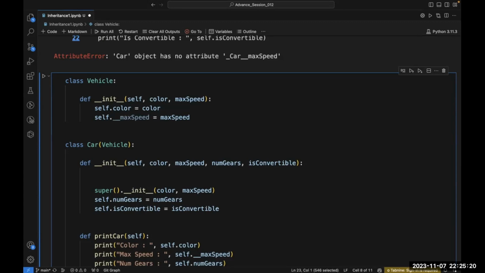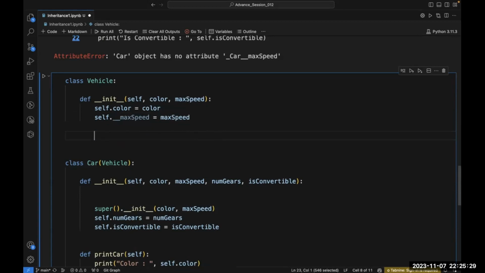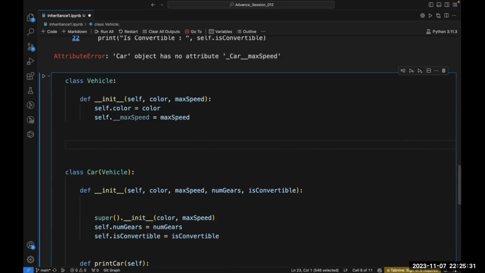So we have to approach this through the vehicle class only. Now, to do this, there is a certain way. Whatever the private members are, we are not able to access them outside the class, and we are also not able to modify them outside the class.